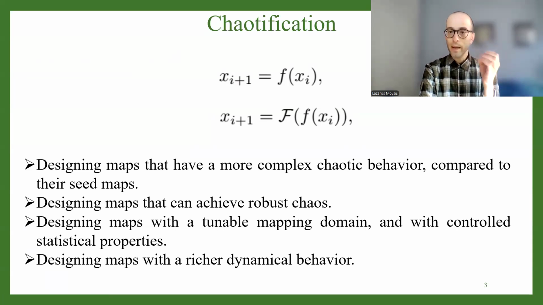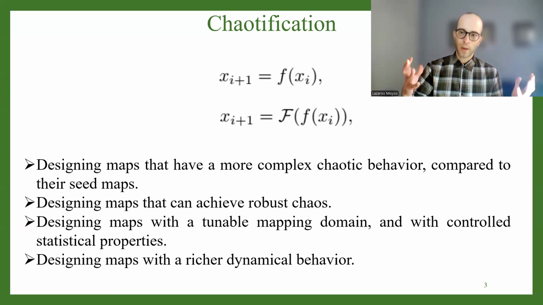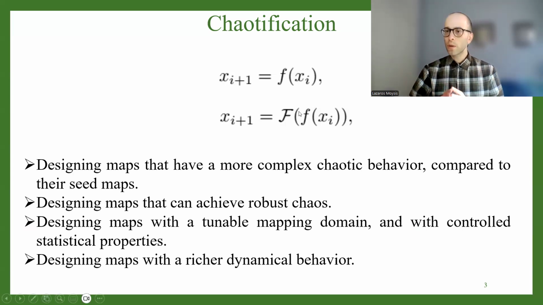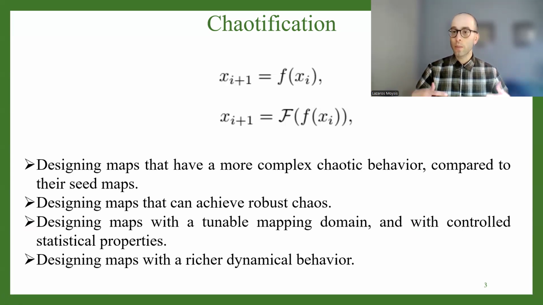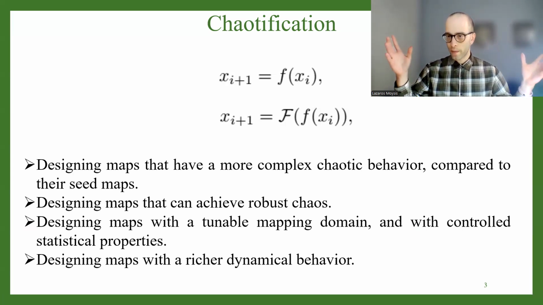The idea in chaotification is this. We design a new function, F capital, which can be composed with the initial seed map, with the goal of creating a new family of maps, a generalized family of maps that is, in general, a more complex map compared to the seed. So the initial map is called the seed map, and the new map that we obtain is called the new family of maps. And we call this process chaotification because our goal is to create maps that have more complex behavior.